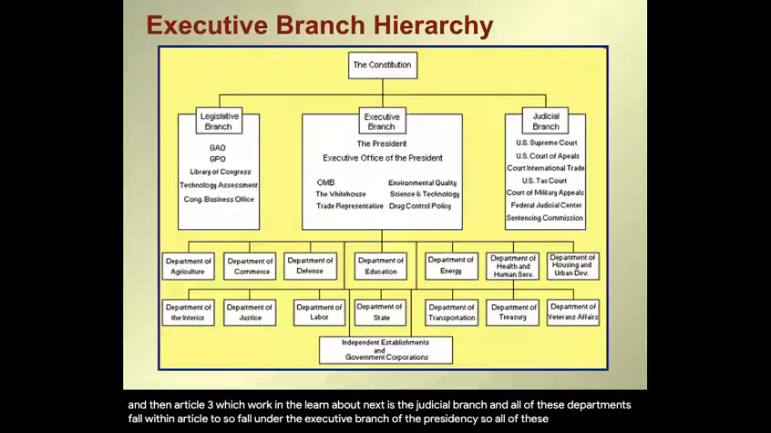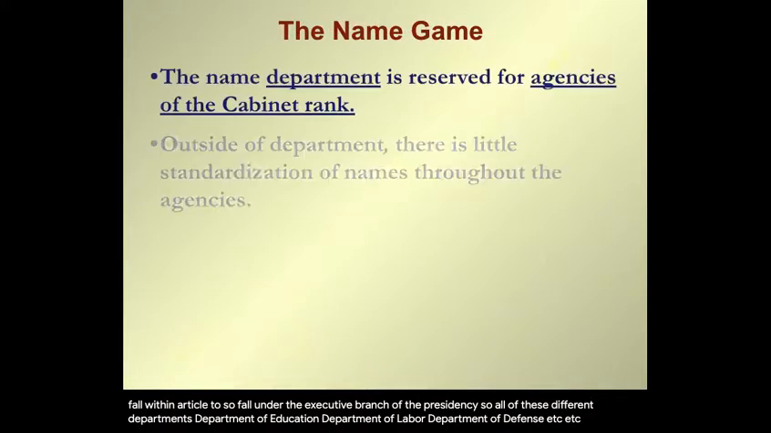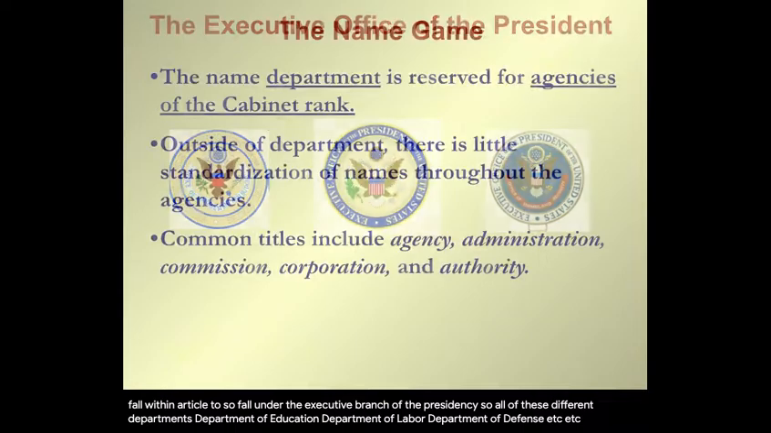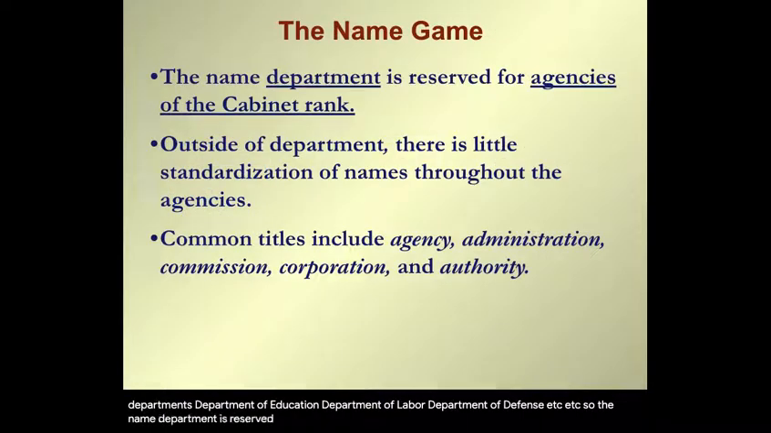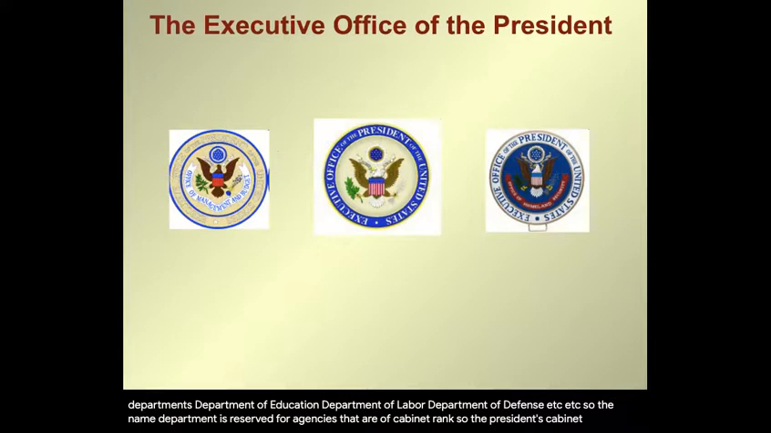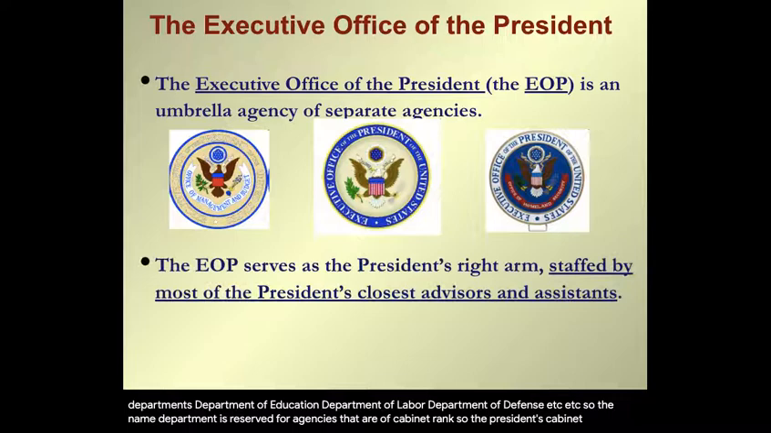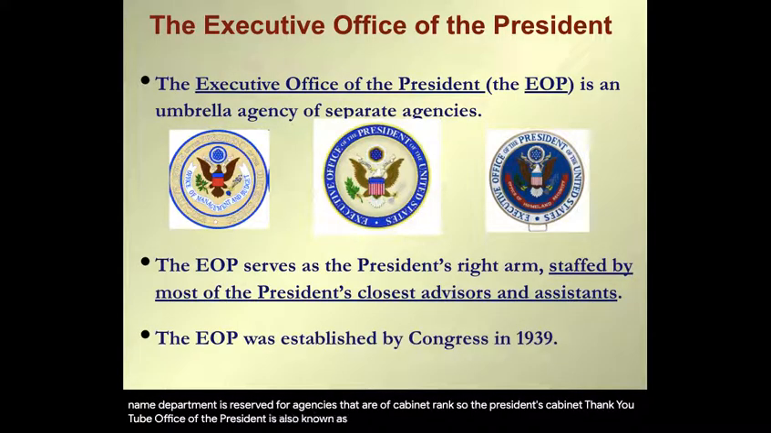So, all of these different departments: Department of Education, Department of Labor, Department of Defense, etc., etc. The name department is reserved for agencies that are of cabinet rank, so the president's cabinet. The Executive Office of the President is also known as the EOP. The EOP is staffed by the president's closest advisors and assistants.